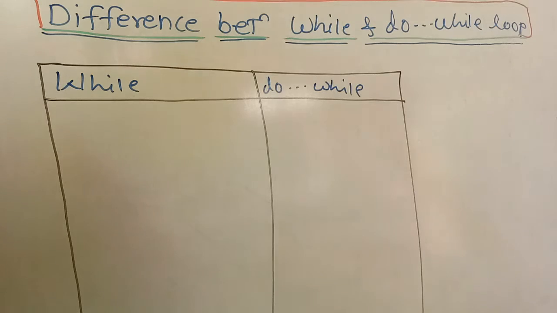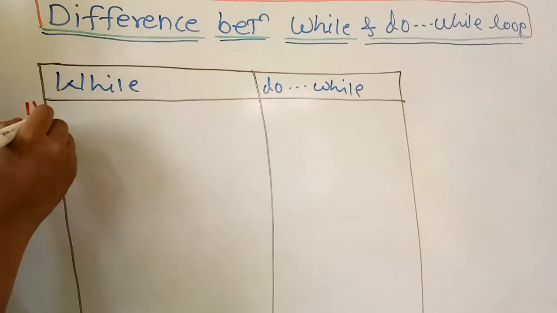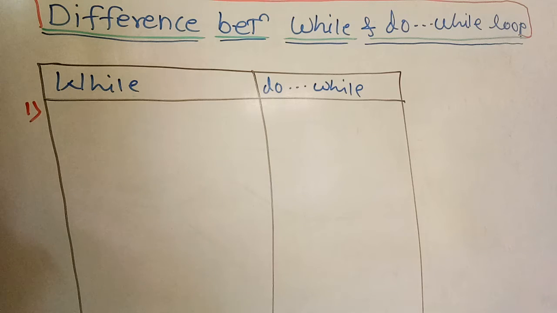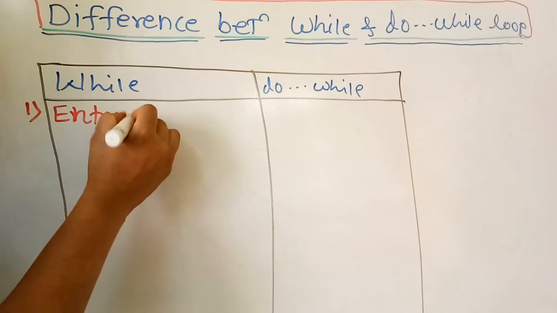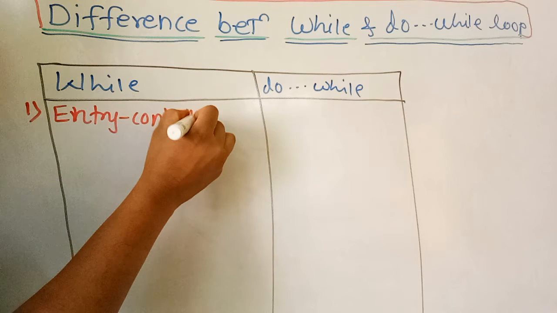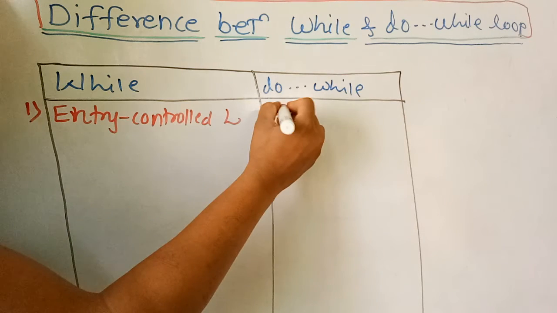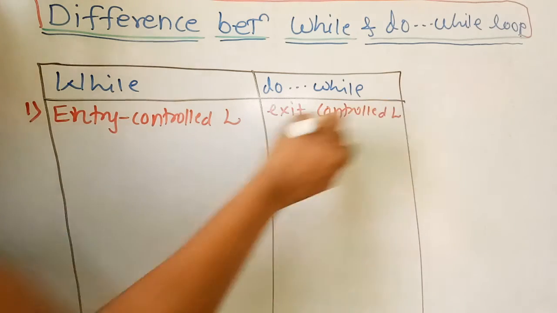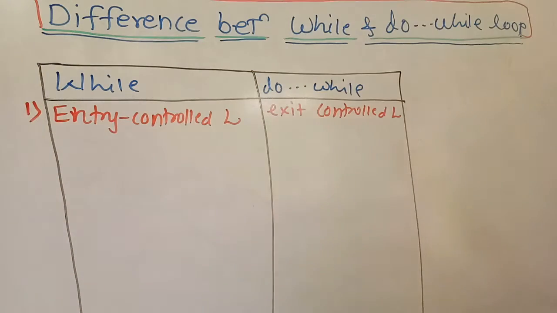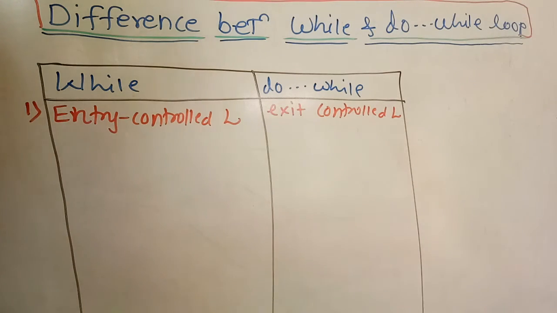First of all, in the previous videos we have seen the different mechanisms of these loops. So what is the first and basic difference between them? The while loop is an entry control loop and the do while loop is an exit control loop. Why is it known as entry control and exit control? I will explain it again with the help of an example.